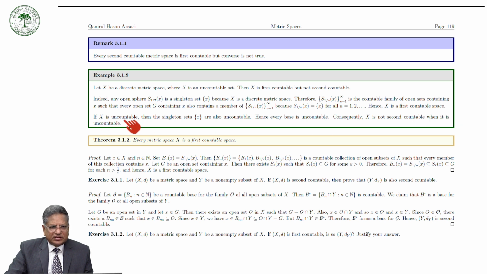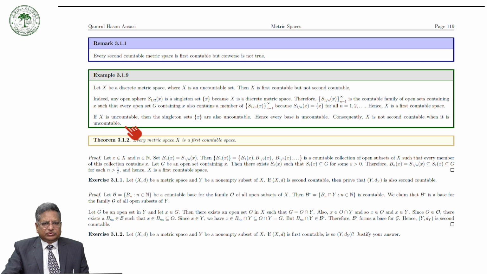Now, if X is uncountable, then the singleton sets are also uncountable. Hence, every base is uncountable. Consequently, X is not second countable when it is uncountable. So, these are the two definitions which we have: the first countable space and the second countable space.